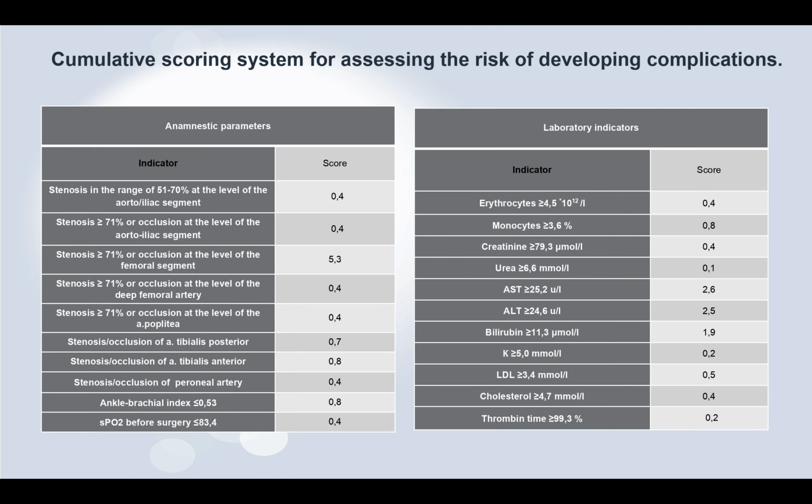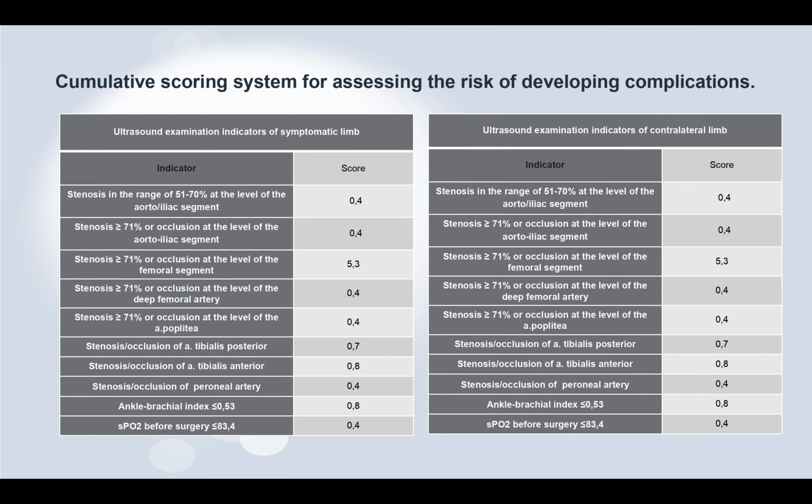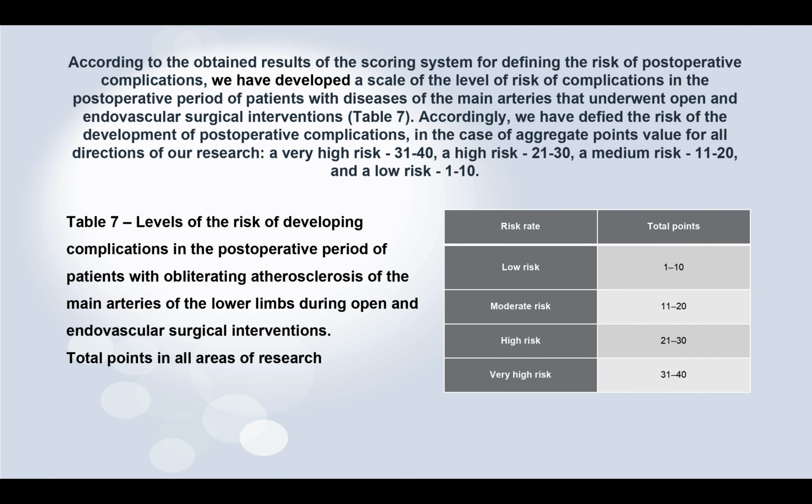So right here we see the cumulative scoring system for assessing the risk of developing complication. There are all of the anamnesis parameters, indicators and score, laboratory indicators and score, the same for ultrasound examination indicators of symptomatic limbs with indicators and score, and contralateral limb with indicators and score.